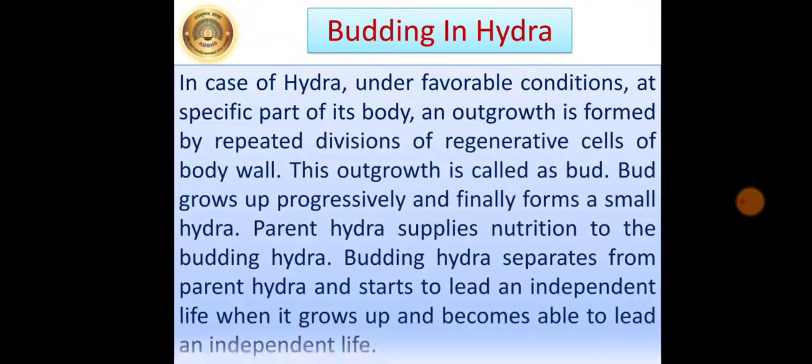So what is meant by budding in hydra? In case of hydra, under favorable conditions, at a specific part of its body, an outgrowth is formed by repeated divisions of regenerative cells of the body wall. This outgrowth is called a bud. The bud grows progressively and finally forms a small hydra. The parent hydra supplies nutrition to the budding hydra. The budding hydra separates from the parent hydra and starts to lead an independent life when it grows up and becomes able to lead an independent life.